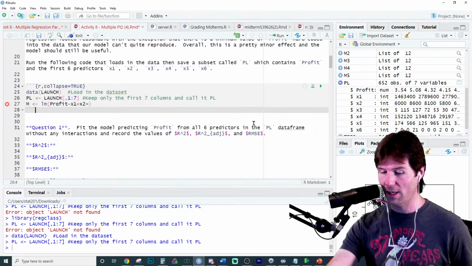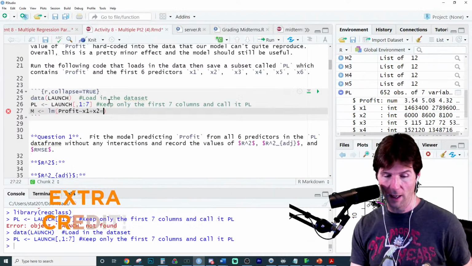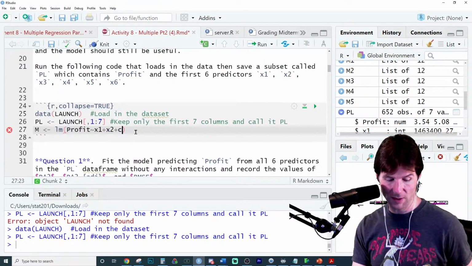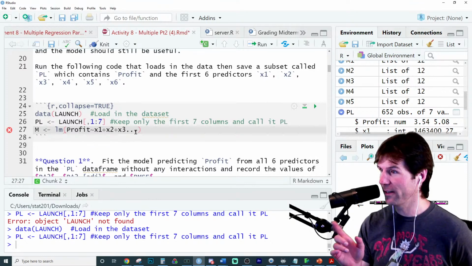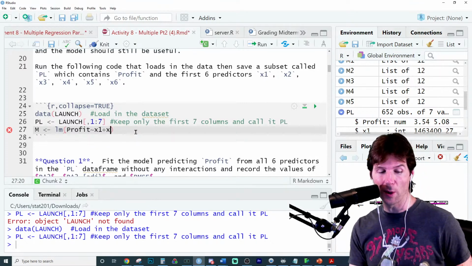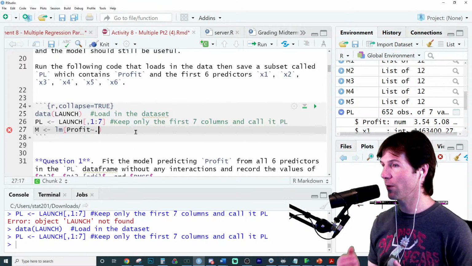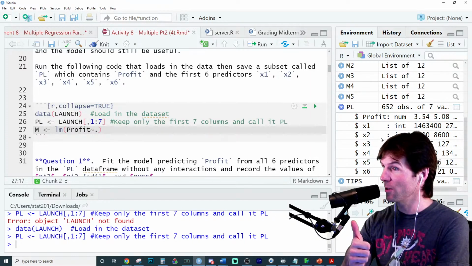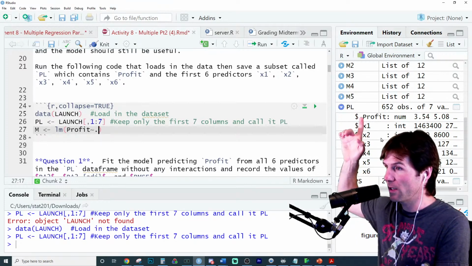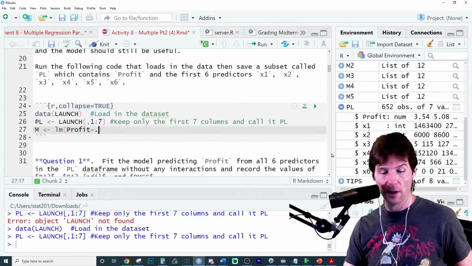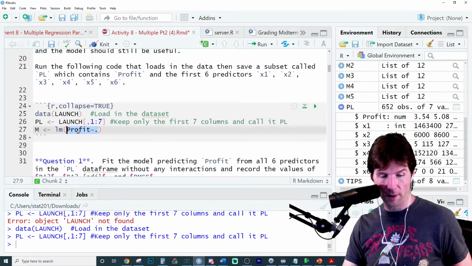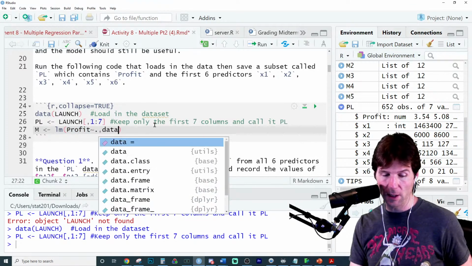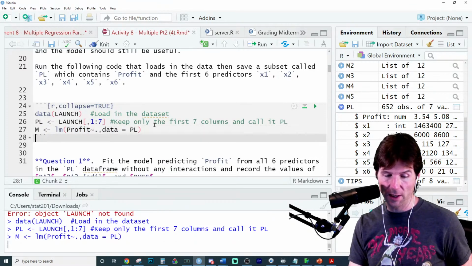Great job, Sierra. That is correct. Rather than writing out every single X right here by doing X1 plus X2 plus X3, yada, yada, yada, we can just put a dot. That means all the X's, whatever's in this data frame right here. And good to see you here, Sierra, and Kayla too. We're just going to take profit as the Y and then all the X's. So that just stands for Y variable of interest and all X's. Then we go here to data equals, and we do product launch data frame.